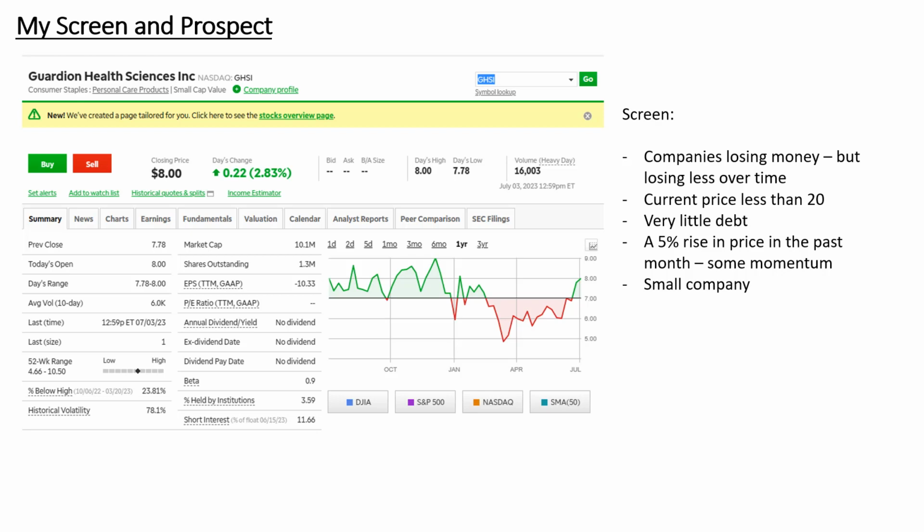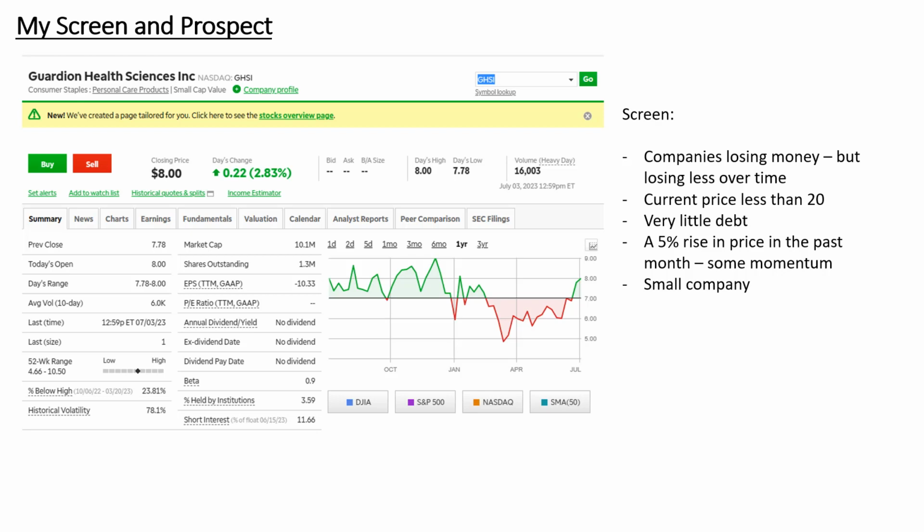Okay, so I did a screen to pick a stock that I want to invest in. And the screen I used, I talked about this a little bit in my previous video: look for companies losing money, the current price of the company is $20 or less, very little debt, and a small company, and also a 5% rise in the price of the stock in the past month. So I'm looking for a little bit of upward momentum. Okay, so my screen gave me like 30 or 40 companies.